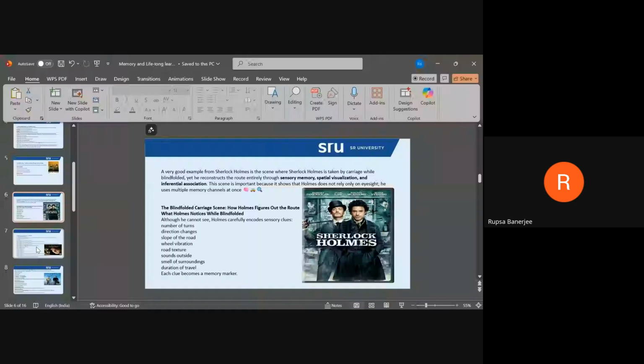There are two other things to remember. Visualization also supports active learning. Instead of passively reading or listening, learners actively construct mental images, which increases their involvement and concentration.